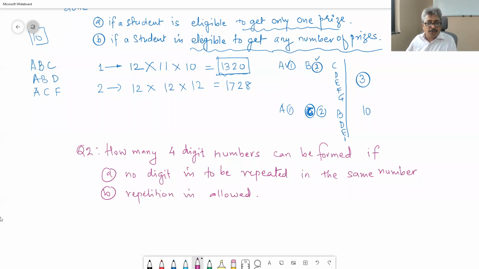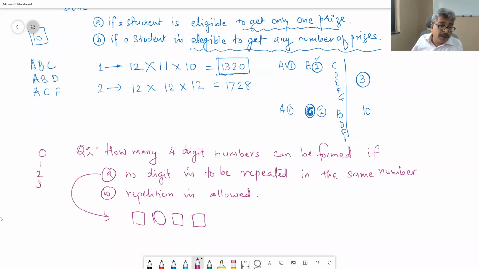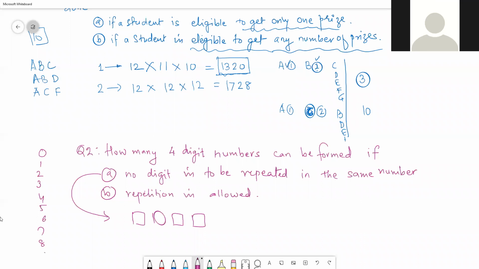Let us solve the first 4-digit number. How many digits do you have? Total 10 digits: 0, 1, 2, 3, 4, 5, 6, 7, 8 and 9. But if it is supposed to be a 4-digit number, you cannot afford to have 0 in the first place. So how many digits can be put in the first place? 9.